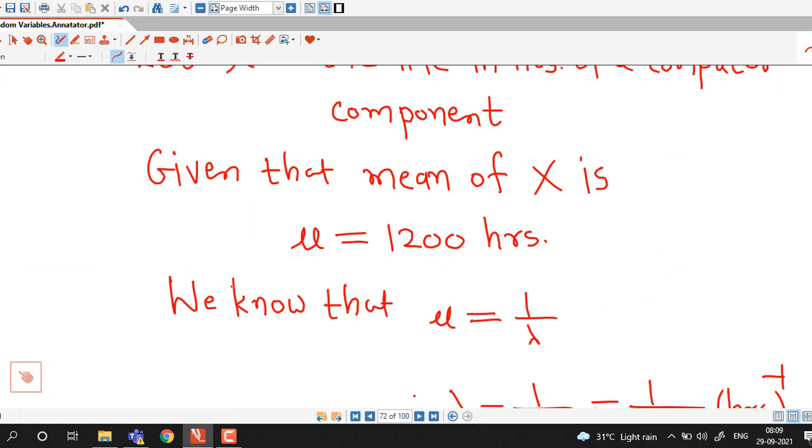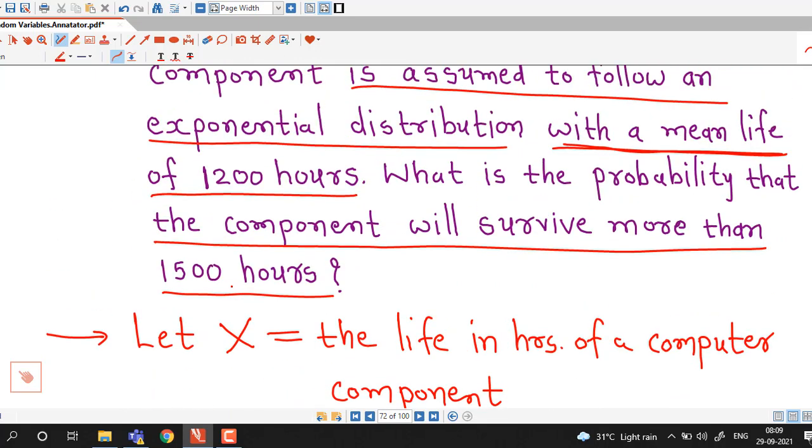First we see what the required probability is. We are asked to find the probability that the component will survive more than 1500 hours.